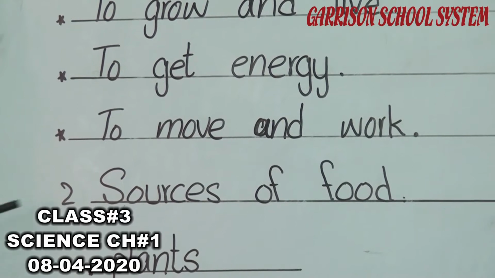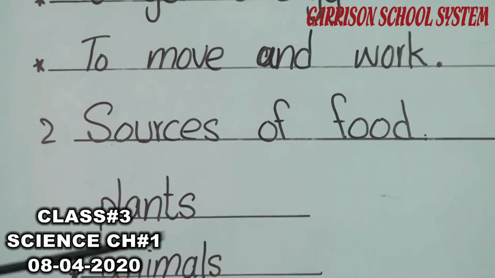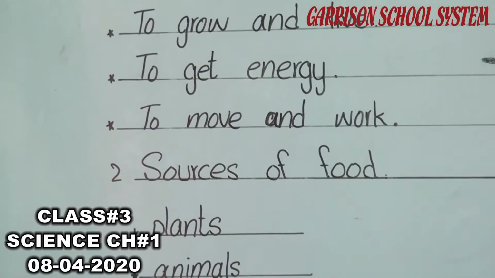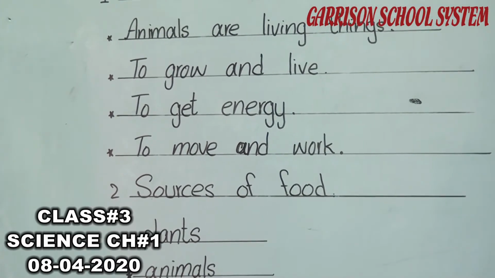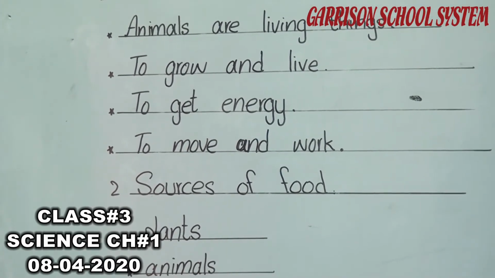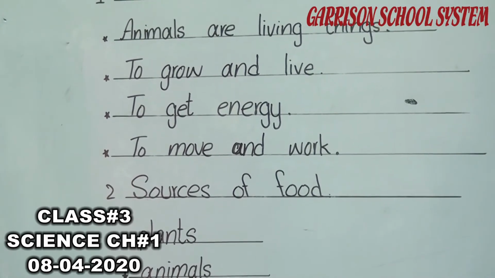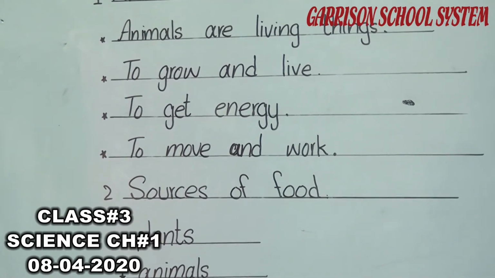Second point is sources of food for animals. From where do animals get their food? Like you know that when we need food, we go to the kitchen and we fulfill our hunger. But animals do not have these facilities. Then from where do these animals get their food? In class 2, you read about the sources of food.